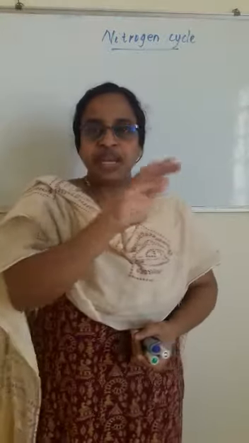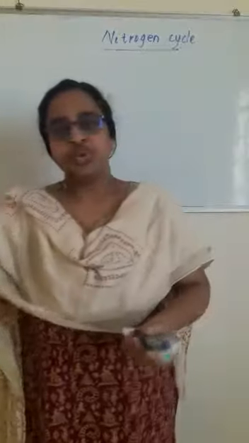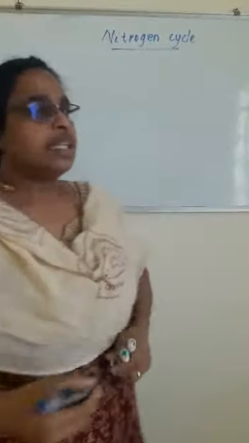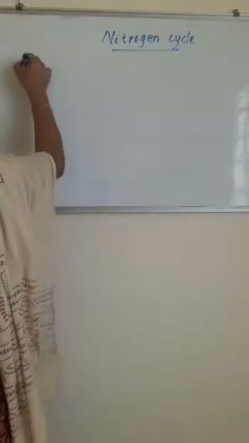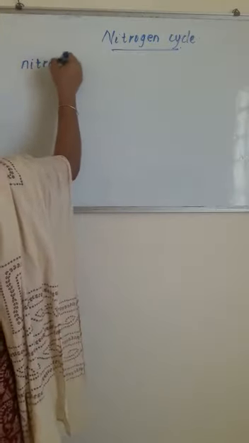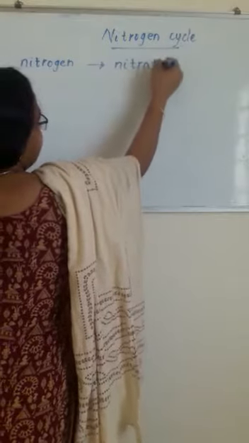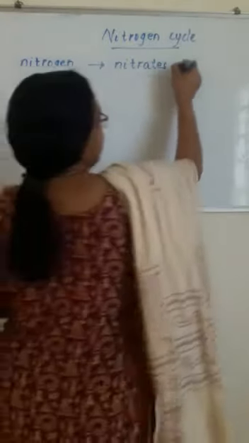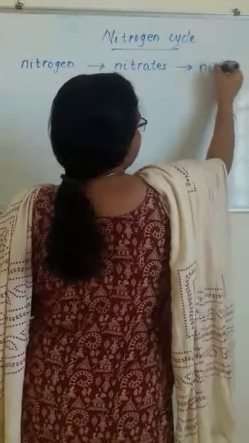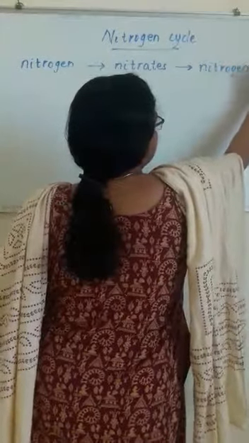So we have to convert nitrogen to nitrate. So atmospheric nitrogen gas is converted to nitrates, and then again this nitrate has to be converted to nitrogen gas. This is the nitrogen cycle.